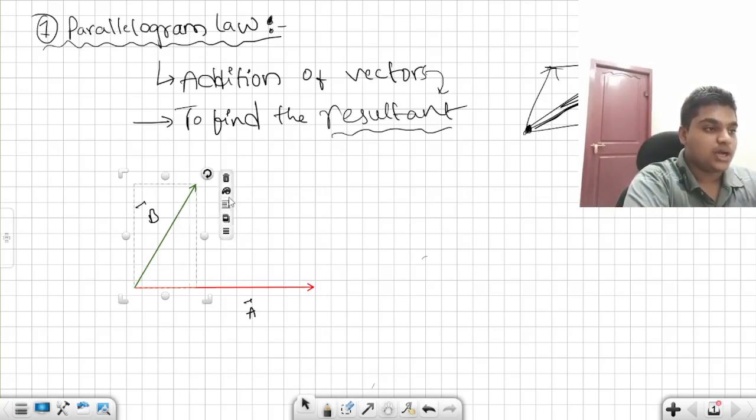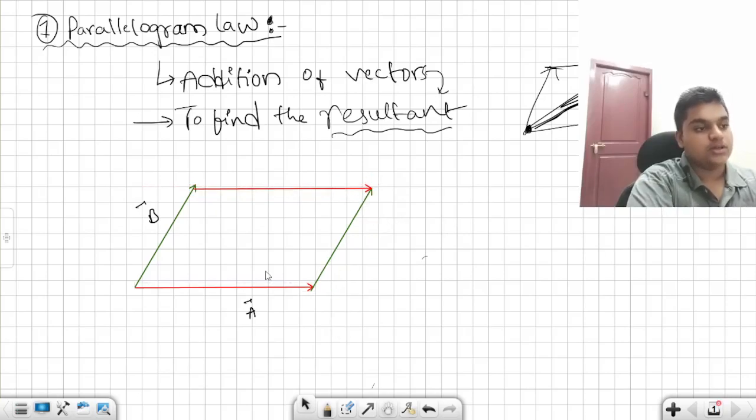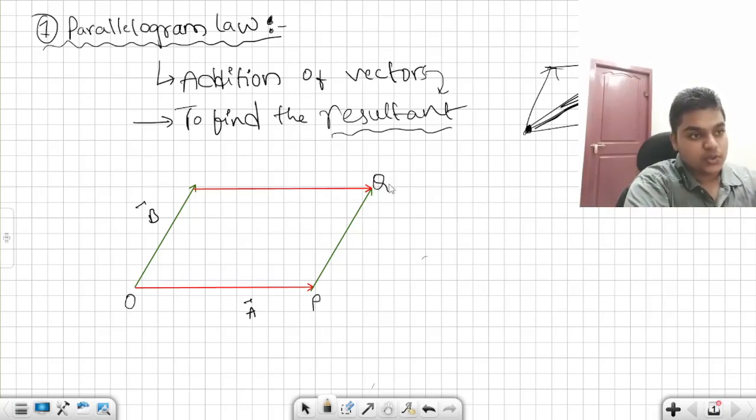Let me just duplicate this and place it here. We are constructing a parallelogram here. Let us name this parallelogram O, P, S, T. R we use for resultant.